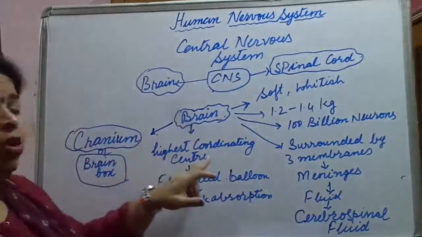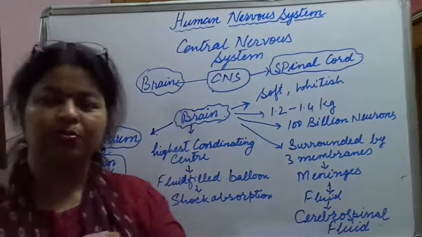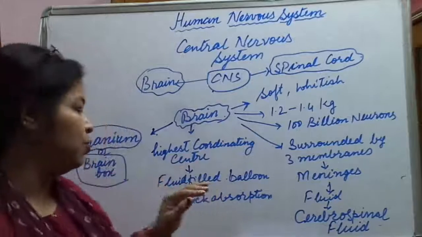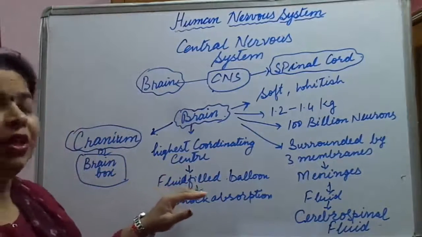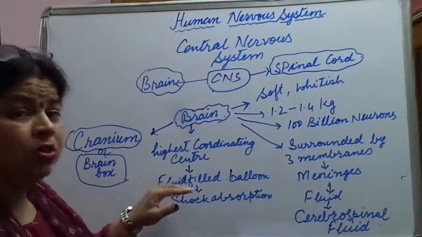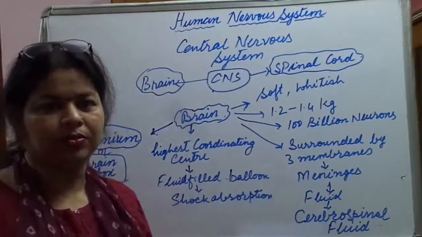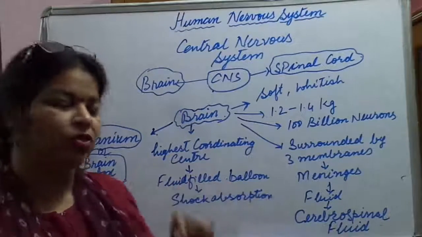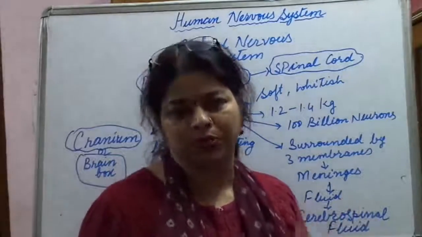Then it is also the highest coordinating center. Brain is the highest coordinating center of the body, and it is enclosed with a fluid filled balloon like structure, which acts like a shock absorption.